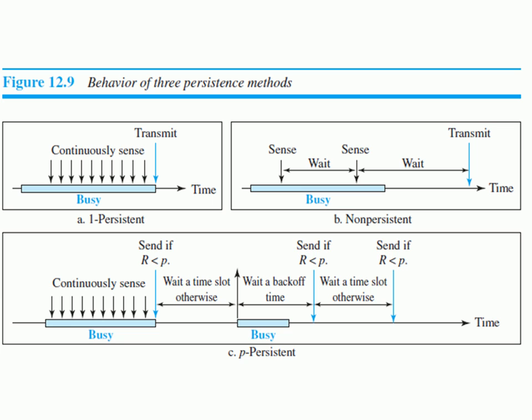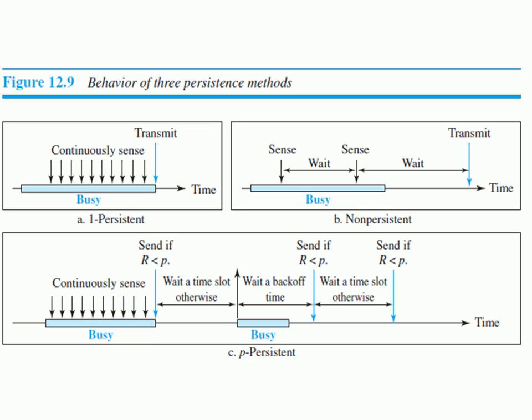If they find the channel is busy, they go on continuously sensing the channel until they find it idle. If any station finds the channel is idle, then that particular station is allowed to transmit the data. So that's what we have in the one persistent method.